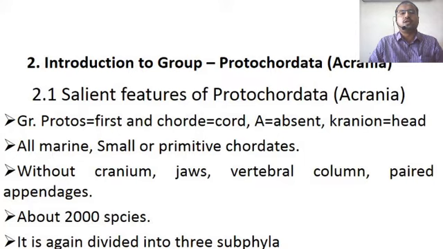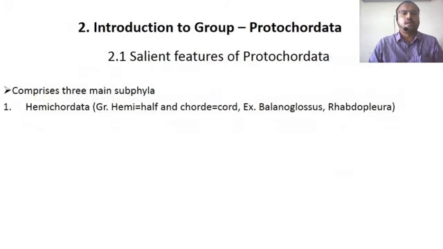These Protochordates are again subdivided into three subphyla. The first subphylum is Hemichordata. Hemi means half and chordi means the chord.